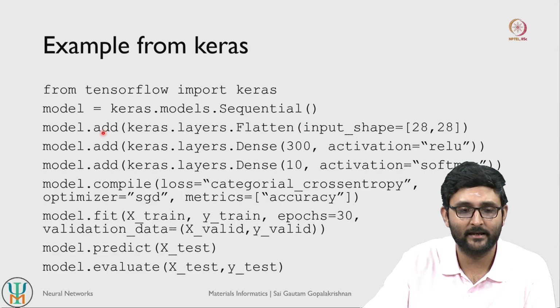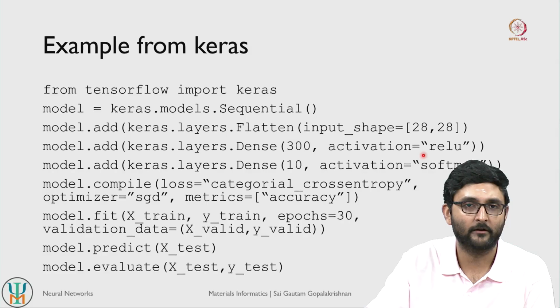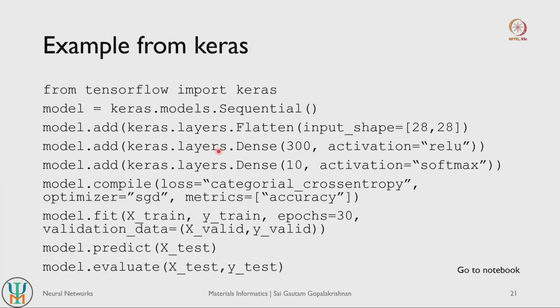So that is the first layer. So the first layer basically refers to the input layer which has been added to this sequential neural network model. The second one is a dense hidden layer, right, and it has about 300 nodes, and it is going to use an activation function of ReLU, right. So this is a hidden layer, and we only have one hidden layer here. The second and the final layer is basically your output layer. It is also a dense layer.